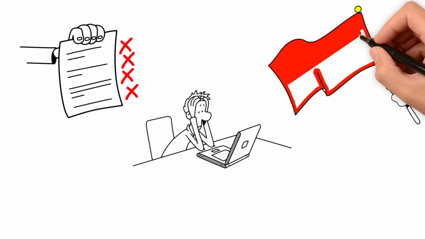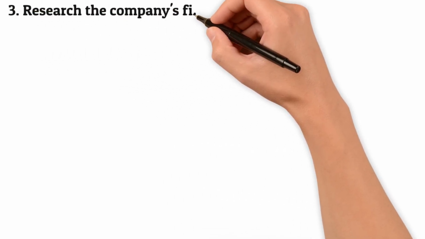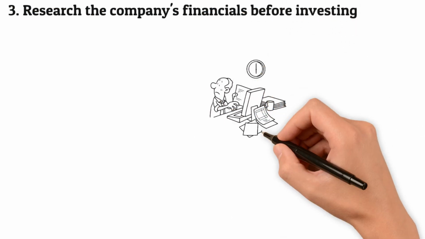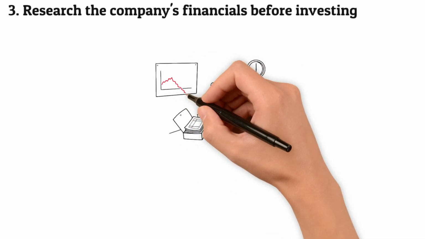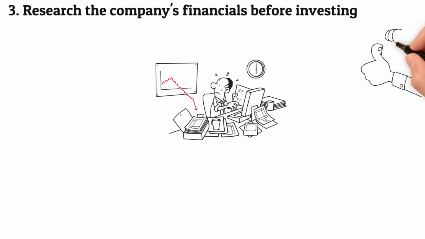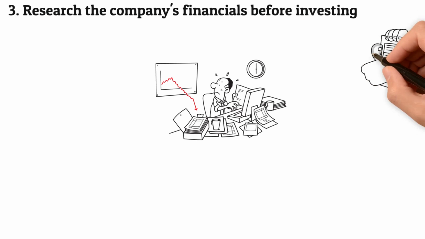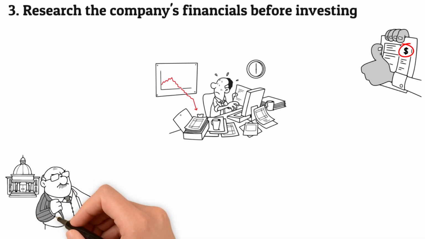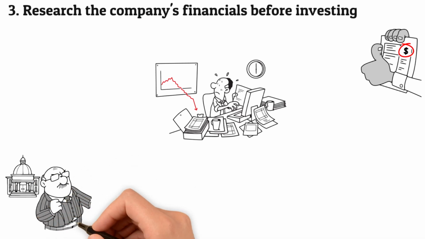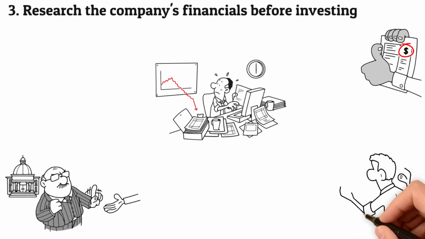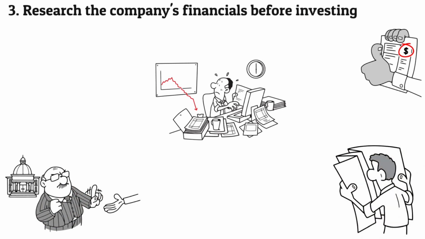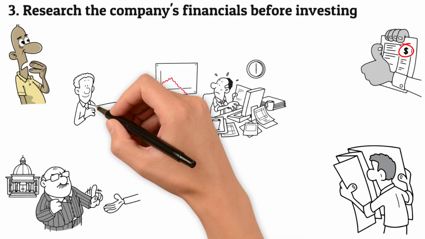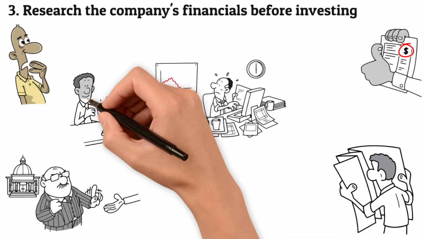3. Research the company's financials before investing. Stock market crashes are when the prices of some or all major securities fall in a broad market downturn. The market may decline due to various factors, including unfavorable economic conditions, geopolitical tension, and changes in investor sentiment. Several methods are available for researching a potential investment opportunity. One is to contact the company's financial analyst by phone or email. Financial analysts work for brokerage firms that provide research on companies they manage investments in and often conduct conference calls with investors as well.